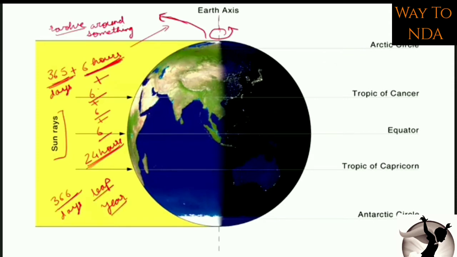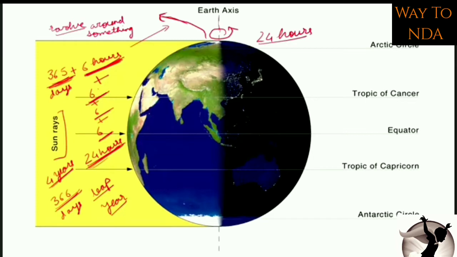A leap year is a year where we add this extra 24 hours. We calculate 6 hours from every year. This year we calculated 6 hours, next year again 6 hours, again 6 hours, and again 6 hours. Continuously for 4 years we kept adding these 6 hours and we got 24 hours, and this 24 hours we add after 4 years in the next year. So we have leap years after every 4 years. Do you understand? The earth takes around 365 days plus 6 hours to revolve around the sun. So we calculate only 365 days in a year. The remaining 6 hours we keep adding for 4 years continuously, and then we have these 24 hours.